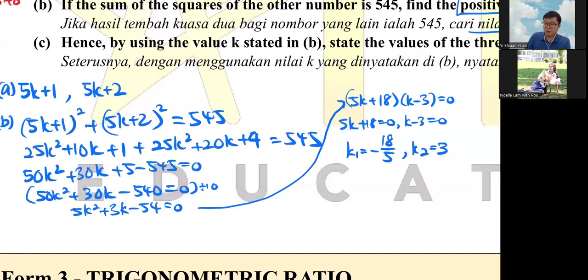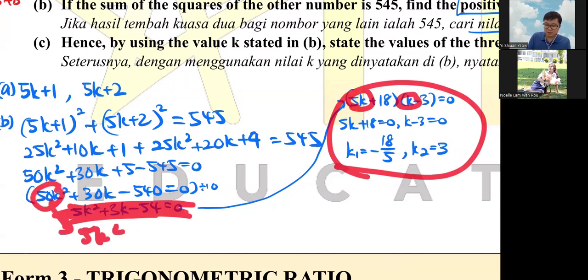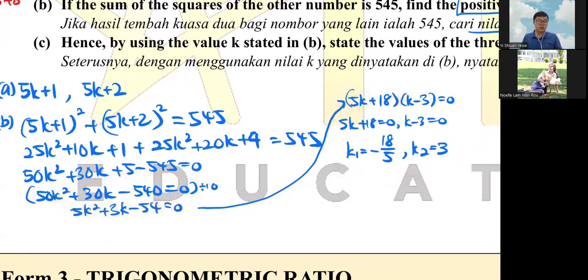Of course, if you click the calculator and get this one already, and you didn't write this, meaning you now know that 5k times k is 5k squared. So how to make 50 into 5k? Divide by 10, then you divide everything by 10. Just a show, just a show for your teacher to know what you're doing.